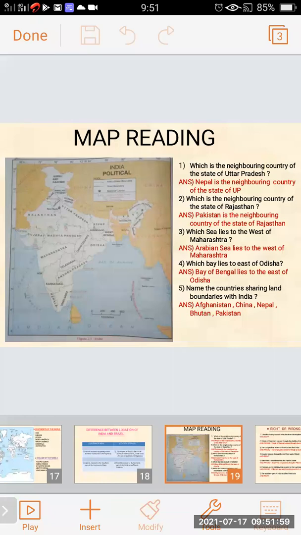Second question: Which is the neighboring country of the state of Rajasthan? In the map we can see, it's Pakistan. Pakistan is the neighboring country of the state of Rajasthan.